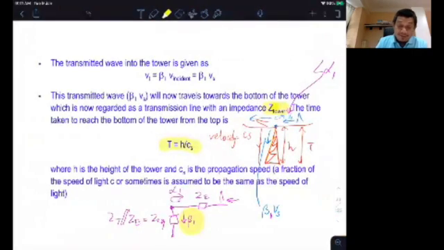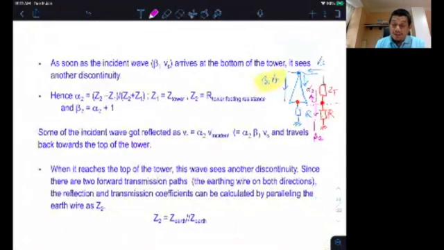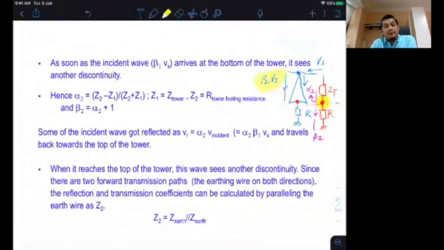Okay, so this is Vs. And this voltage will go into the tower and get reflected again at this point, at the bottom of the tower. And you can calculate the voltage that got reflected. The voltage that got reflected is equal to alpha 2 multiplied by V incident. Now, the V incident is equal to beta 1 Vs, multiplied by alpha 2.